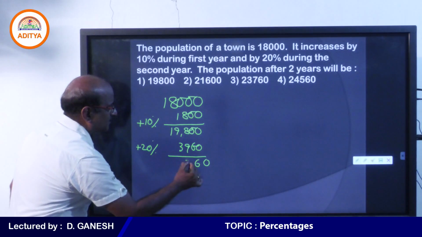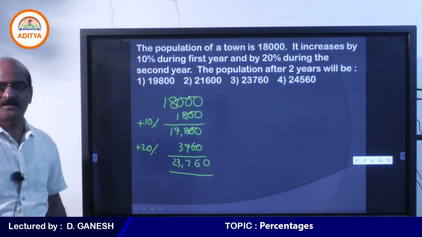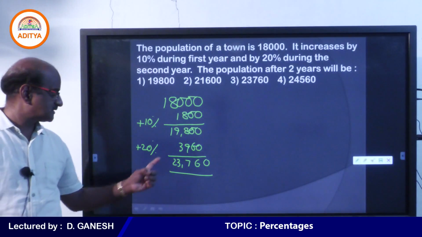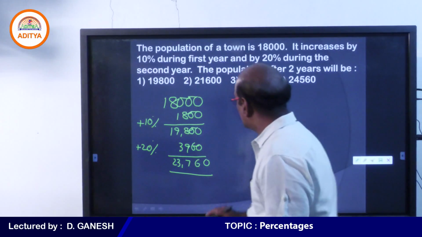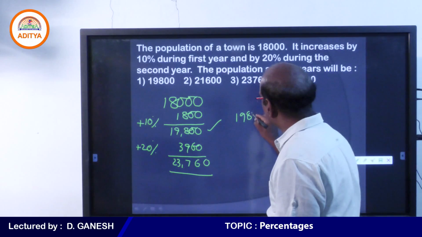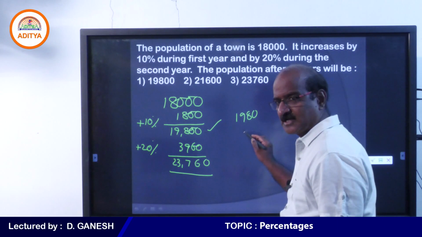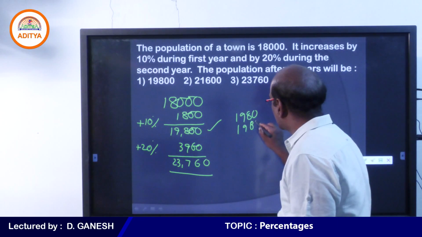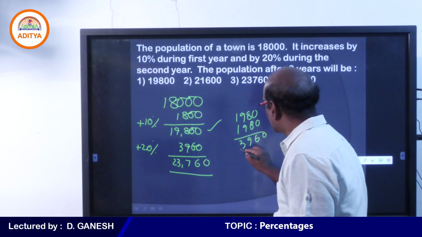Therefore, the population after 2 years will be 23,760. Student, tell me, how did you get this 3960? What is 10% of 19,800? Out of 19,800, 10% is 1980. But you are asked to find 20%, so you have to add another 1980, which gives 3960.